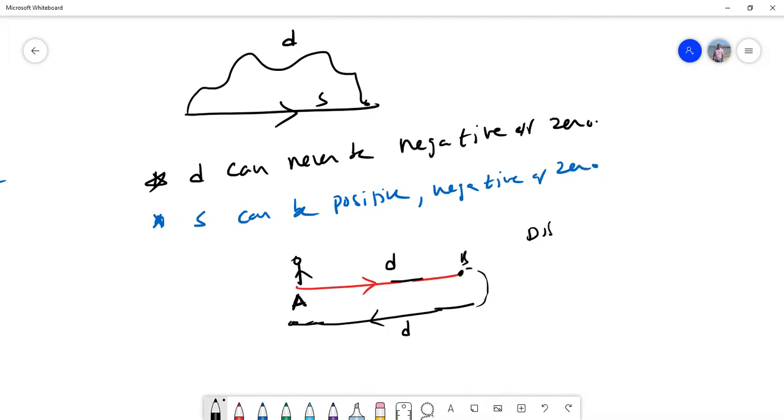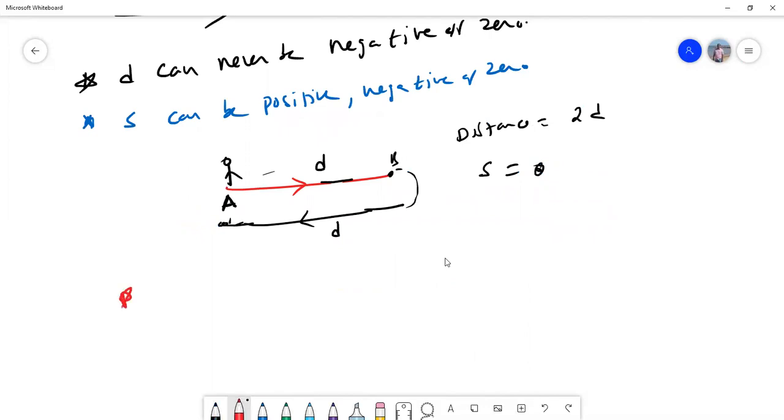In this case, what is the distance traveled, the total length of the path? 2D. And what is the displacement? 0. Because before it was at A, and again it was at the same point. So displacement is 0.